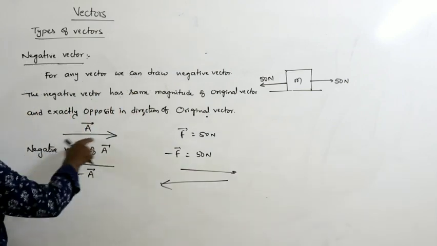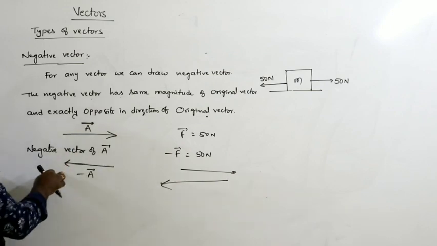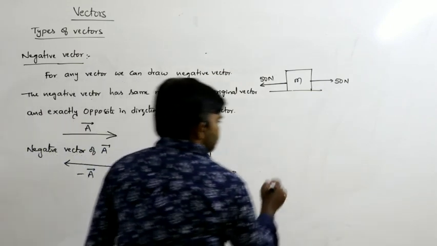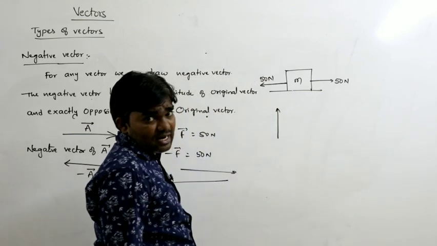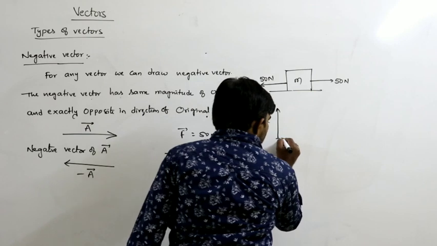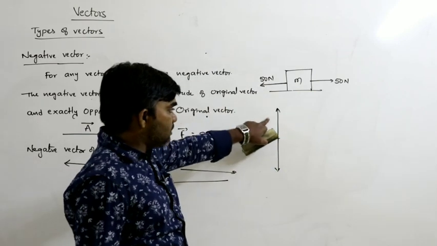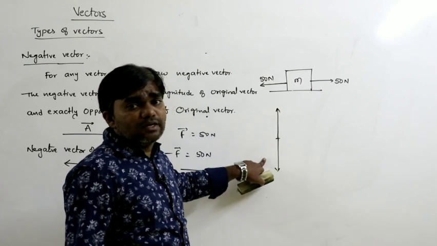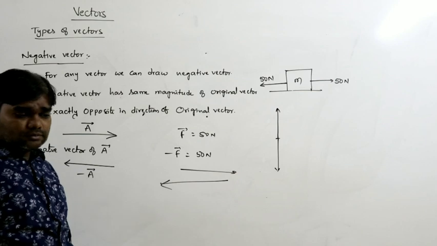That is called a negative vector. If a bar is a vector acting along the positive x-axis, the negative vector of a bar must be along the negative x-axis. For example, if one vector acts along the positive y-axis, the negative vector of this must be along the negative y-axis. The magnitude must be the same. So this is called the negative vector.